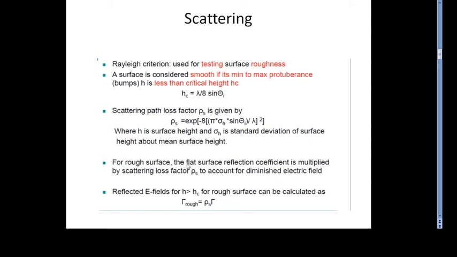For a rough surface, the flat surface reflection coefficient is multiplied by the scattering path loss factor, to account for the diminished electric field. So the reflected field is calculated where the surface height is greater than the critical height. The reflection coefficient for the rough surface is equal to the scattering path loss factor times the normal reflection coefficient. So this gives the reflection coefficient for rough surfaces.